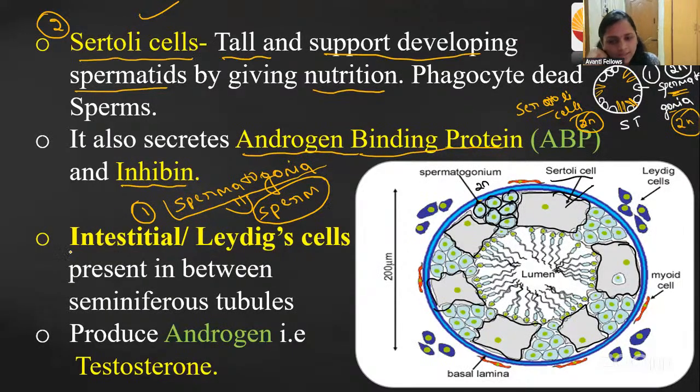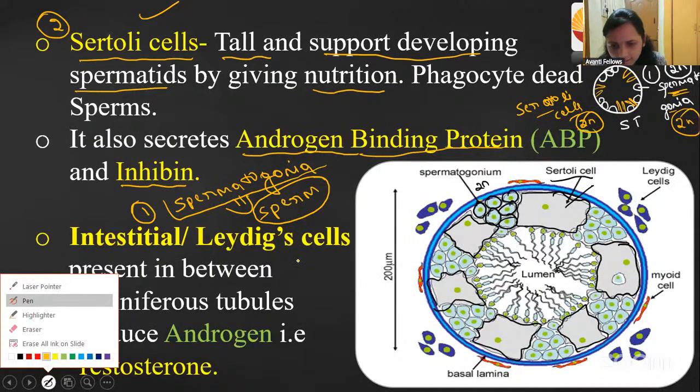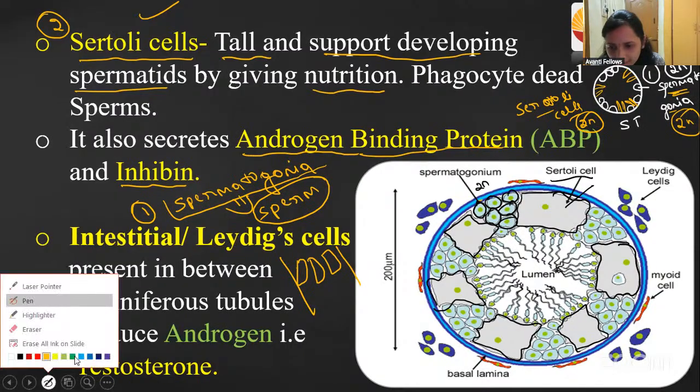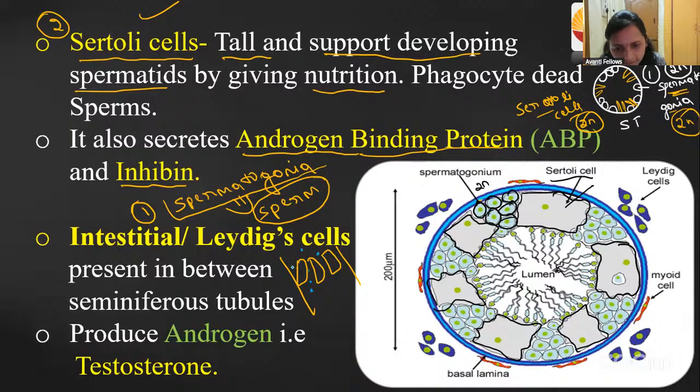Then coming to this thing, here you can see, one minute. So this is one seminiferous tubule, right? This is one seminiferous tubule, and this is another seminiferous tubule, and this is another seminiferous tubule. So this is the testicular lobule, right? Between the seminiferous tubules, there will be other cells in the interstitial space. This is called the interstitial space, right, guys? In the interstitial space, we can see some cells.